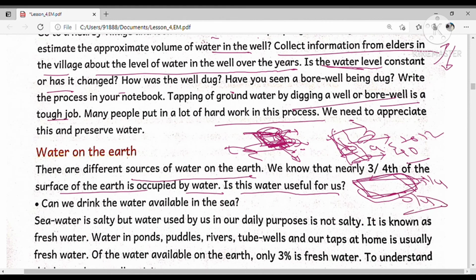But will this entire water be useful for us? Can we drink the water available in the sea? No, because it is salt water. It is not useful for us and it is not drinkable. Sea water is salty, but the water used by us in our daily purpose is not salty. In our daily life we do not use sea water.